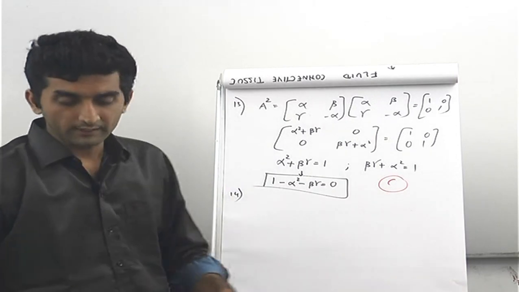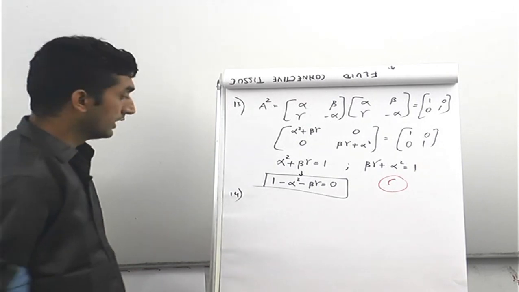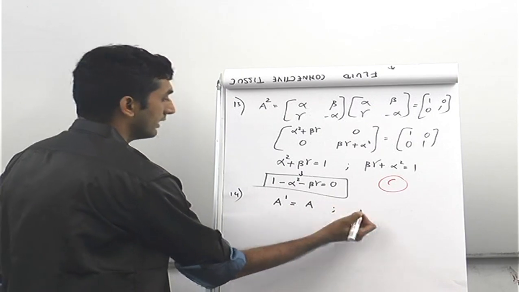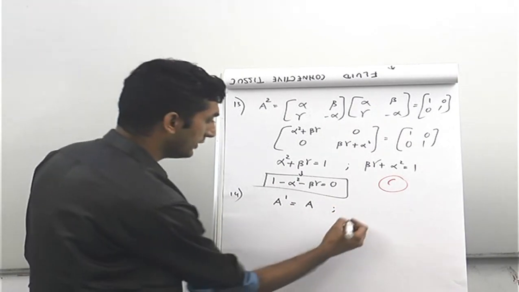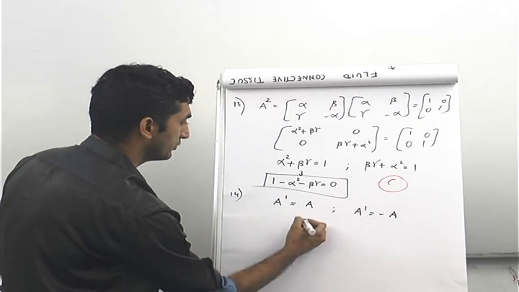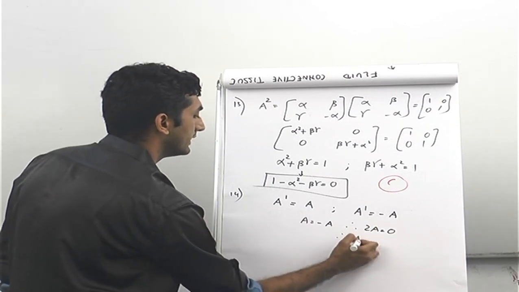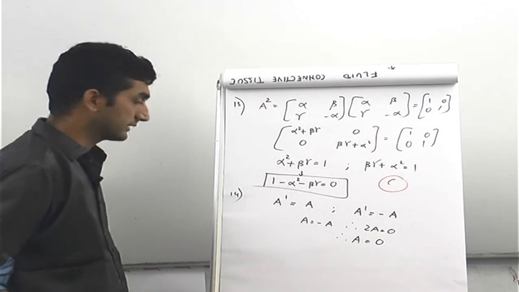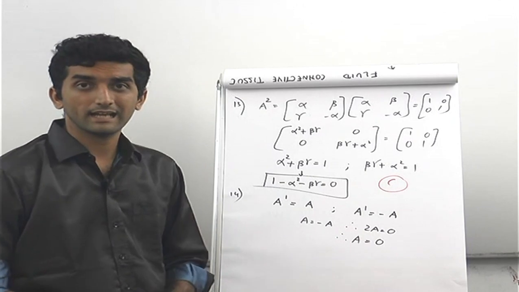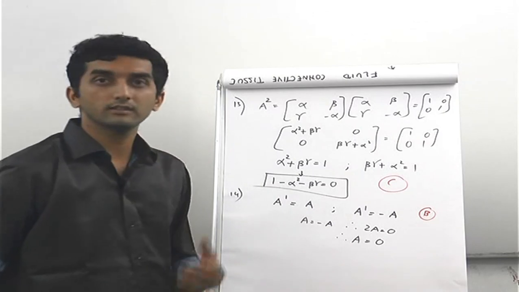The 14th problem says, if the matrix A is both symmetric and skew symmetric, then which of the following is true? Now if a matrix is symmetric, then A dash is equal to A, and if matrix A is skew symmetric as well, then A dash or A transpose is minus A. Now from 1 and 2, we can say that A is equal to minus A, therefore 2A is 0, and therefore A is equal to a 0 matrix. What we did is equate A dash on both sides, so A is minus A, and hence got A as 0. So the correct answer has to be option B, which says that A is a 0 matrix.